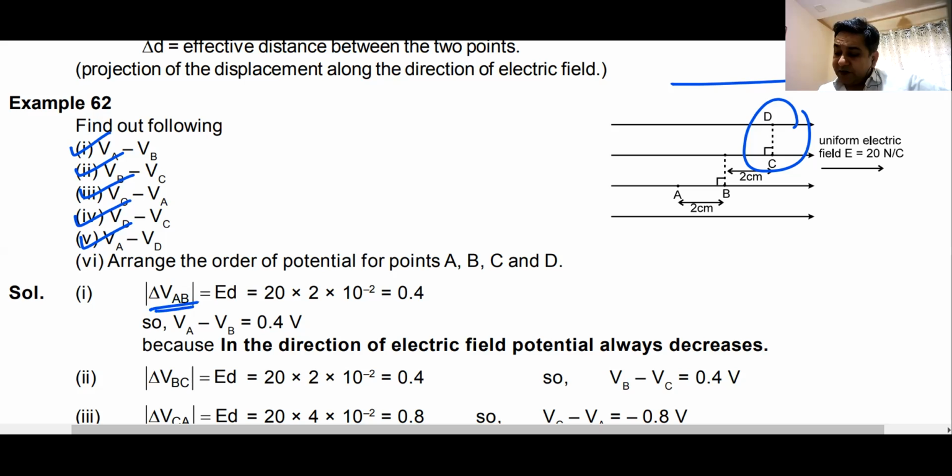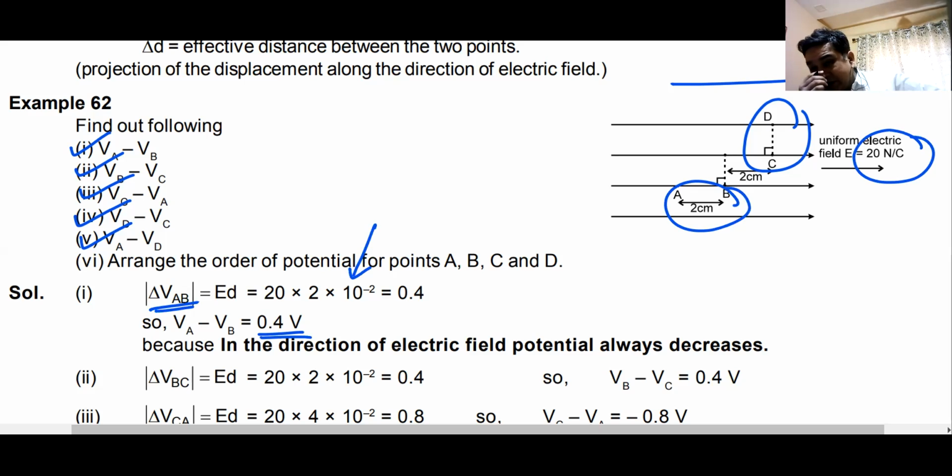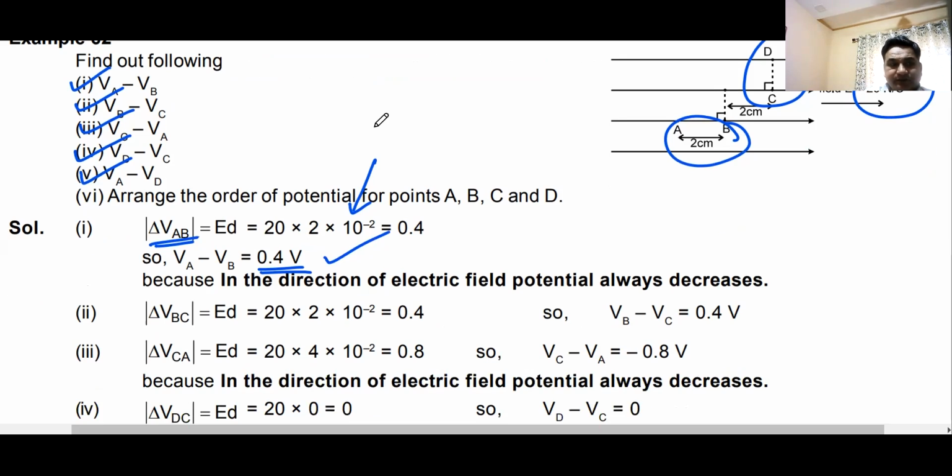So potential difference between A and B will be 20 newton per coulomb electric field multiplied by 2 centimeter. 2 centimeter is 2 into 10 to the power minus 2 meters. So multiply electric field by the distance along the electric field and you will get the difference in potential. A is higher, B is lower, and hence the answer is this. I hope you can find out the rest of the answers. Can you find out the rest of the answers? I'll give you a minute to find it out.